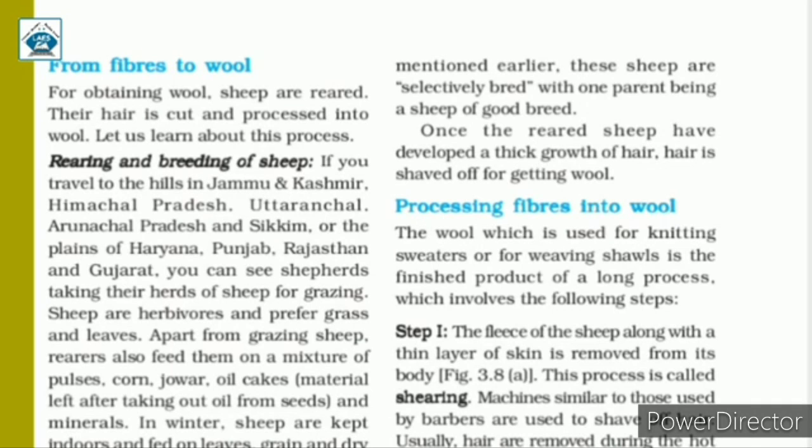These sheep are selectively bred. That means we have discussed this before, the topic of selective breeding. So they are bred that way by selecting parents of good breed. So they have at least one parent which has a good breed. So in this way, the hair of the sheep is of good quality. Then the hair of the sheep is shaved off for getting wool once it has developed thick growth of hair. We will discuss processing fibers into wool in the next class.